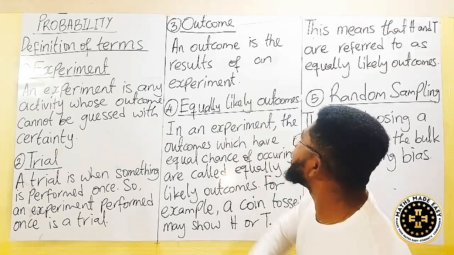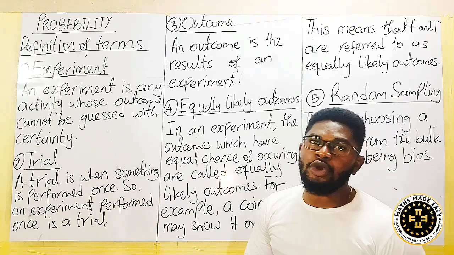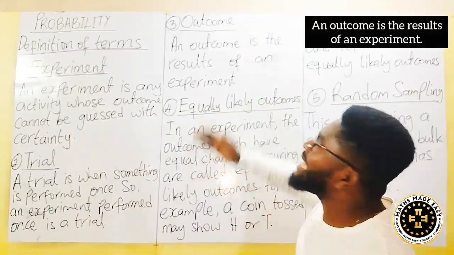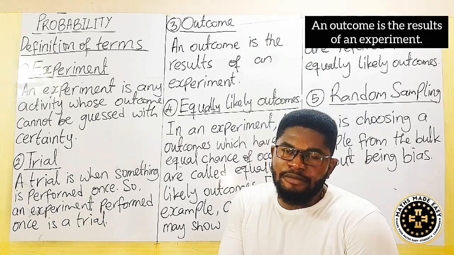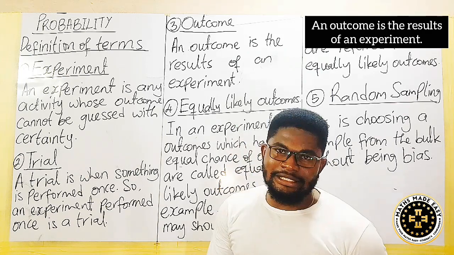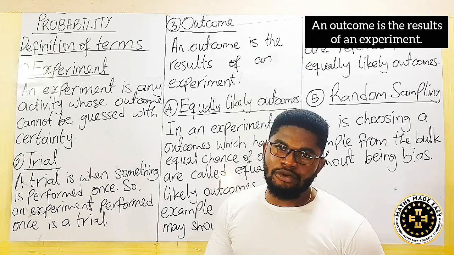Let's go to the third one, outcome. Outcome can be the word results. That is what we call outcome. An outcome is the result of an experiment. After you perform the experiment, whatever you get from the experiment becomes your outcome. For example, you want to know whether indeed whatever is going on in your life is true or false.